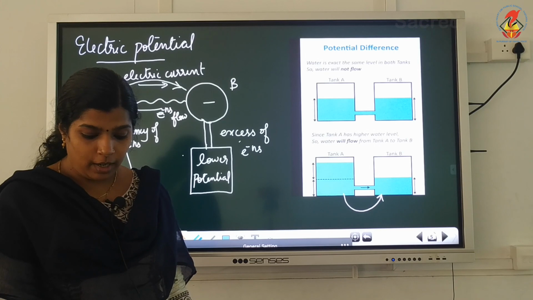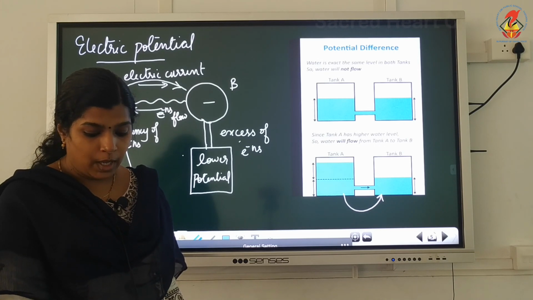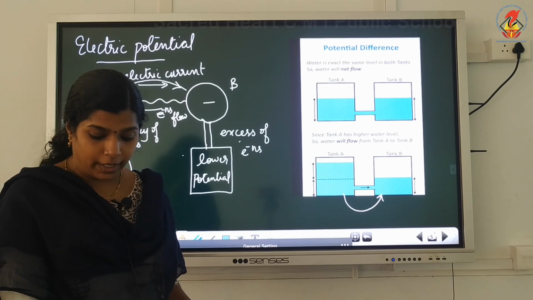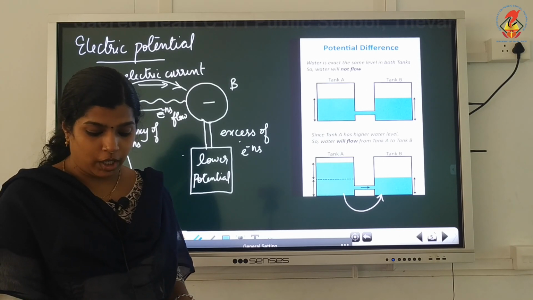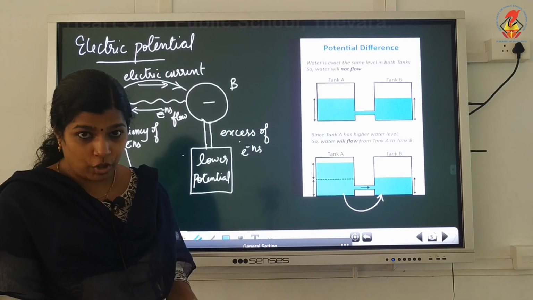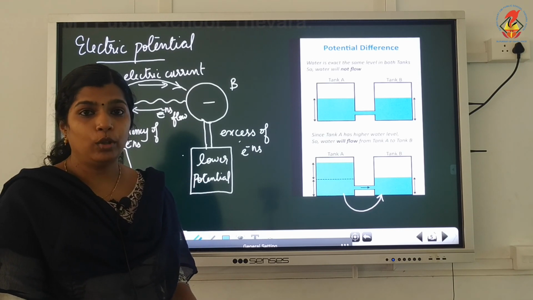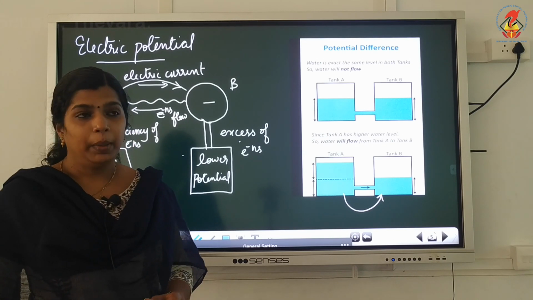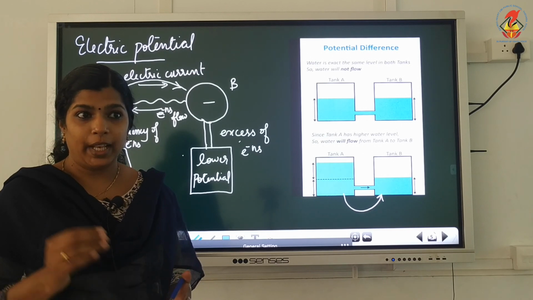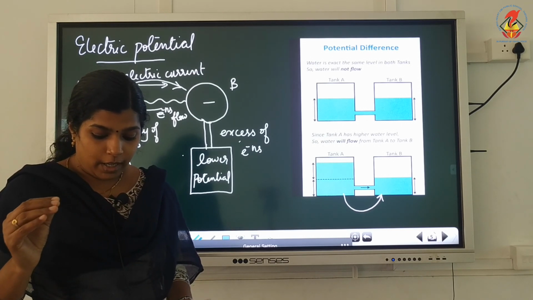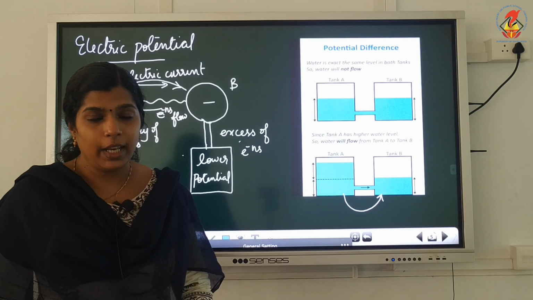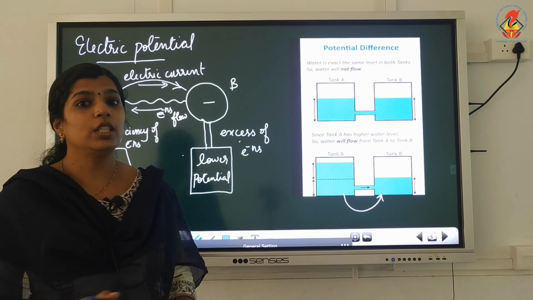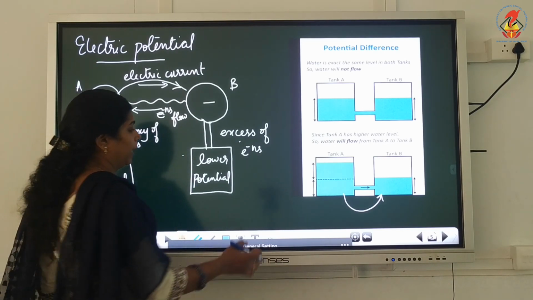Electric potential at a point in an electric field is defined as the work done in bringing a unit positive charge from infinity to that point. Potential difference between any two points in an electric field is defined as the amount of work done to move a charge from one point to another.